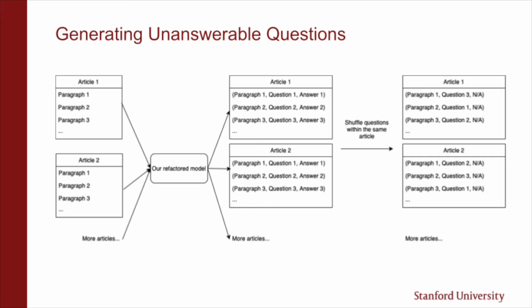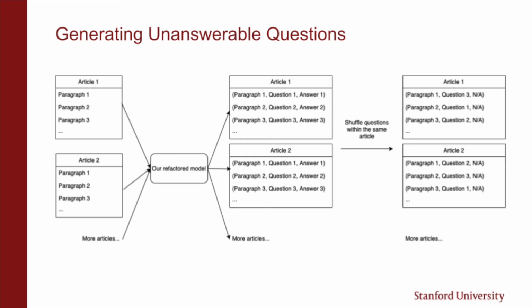Now that we went over generating answerable question-answer pairs, we're going to look at the pipeline for generating unanswerable question-answer pairs. We start with a Wikipedia dump consisting of a bunch of articles. Each article contains one or more paragraphs. We input these articles into our refactored model from the previous slide and generate answerable question-answer pairs.